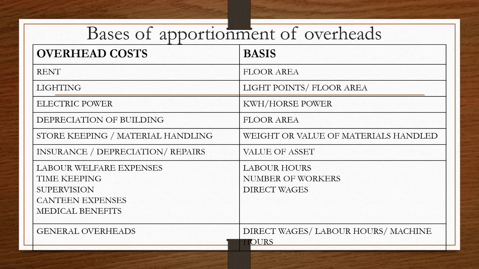So these are the different bases for apportionment of overhead. Each item will be based on certain aspects. For example, rent based on floor area, lighting based on light points or floor area, electric power based on kilowatt hour, horsepower, depreciation of building based on floor area, storekeeping based on the weight or value of materials, insurance, depreciation and repairs based on value of assets, all aspects relating to labor, timekeeping, supervision, medical as well as canteen expenses based on labor hours, number of workers or the direct wages, and general overheads based on direct wages or labor hours.